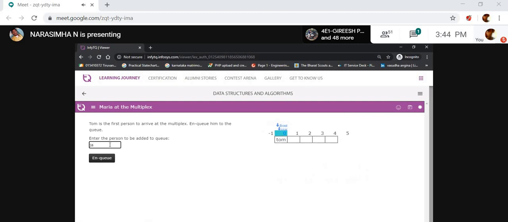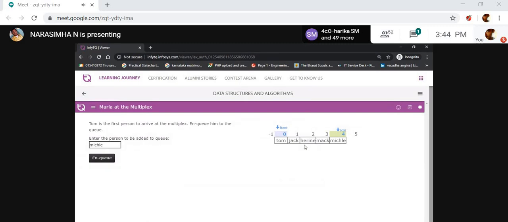Tom, Jack, Helen, Mac, Michael, and now 5 members are there. Why? Because I have given the maximum size of the queue as only 5.